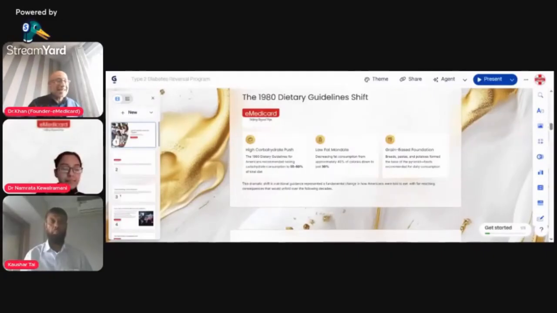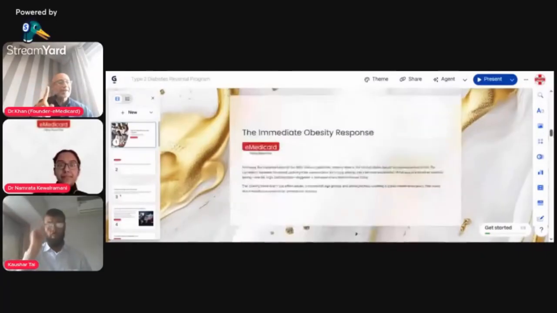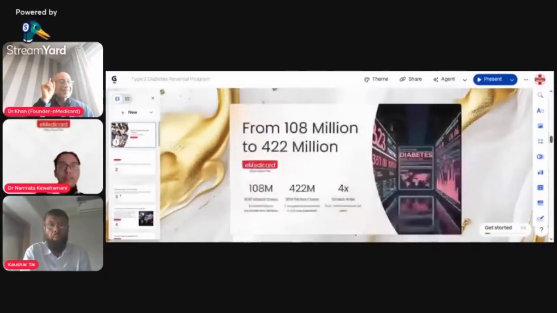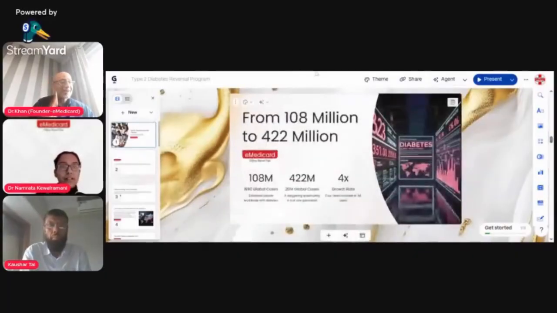If you take the next slide, you see the number of figures there, from 108 million to 422 million in just a span of 1 decade. Okay, so this is an unstoppable trajectory. The concerning fact is that there seems to be no end to this. There is no end to this. We are seeing it rise every year. We are seeing the numbers increasing.